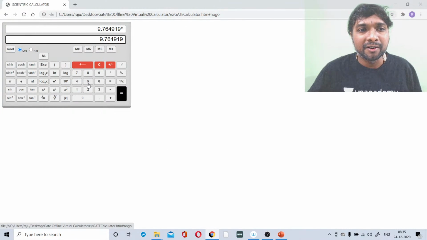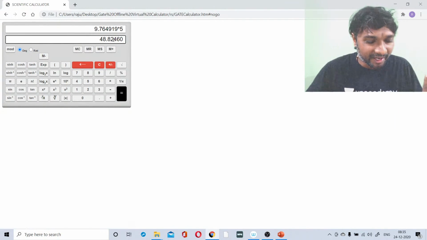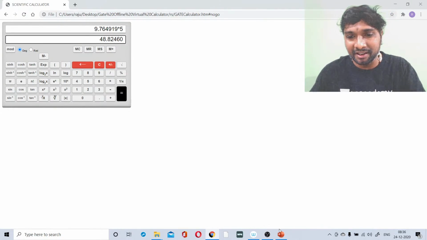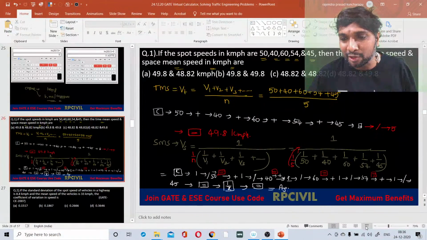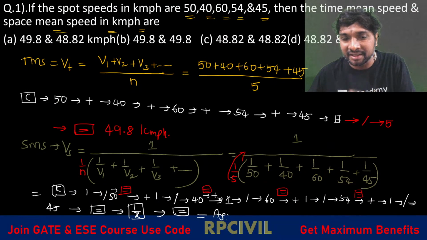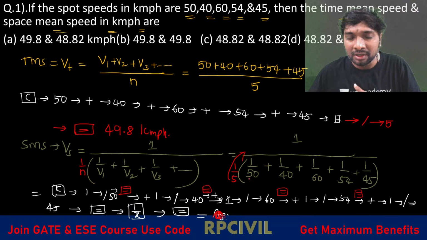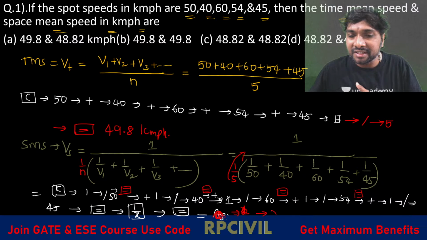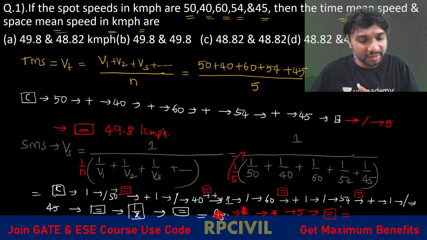Multiply with which one? 5. 48.82 we are getting. Okay? Is that clear all of you? Where you have done mistake? 48.5, right? You should not be forgetting this, right? After getting this, after writing this equality symbol, what we need to do? Reciprocal 1 by x, right? Sorry. After doing this 1 by x equality symbol, then what we need to go for here? After this multiplication symbol, then 5 comes into picture, then equality symbol. So is that clear all of you?